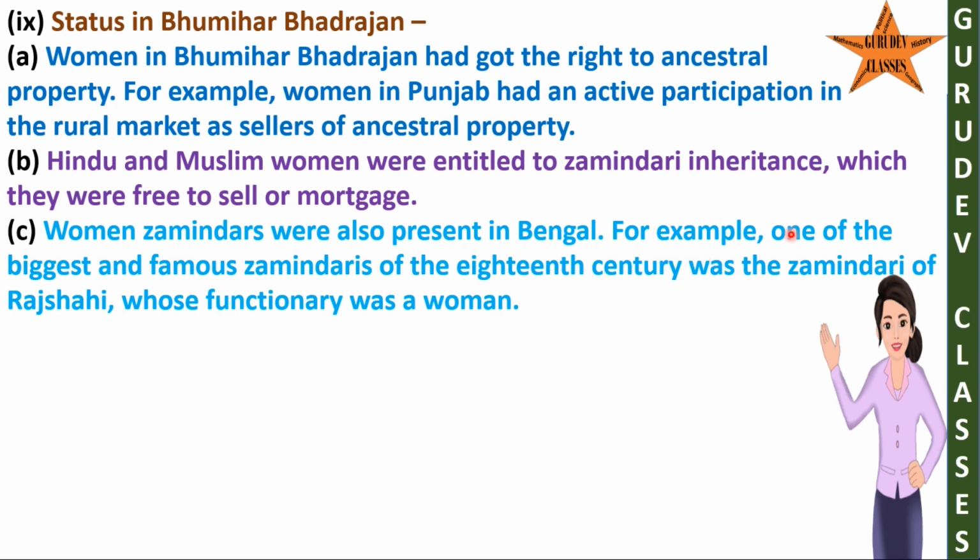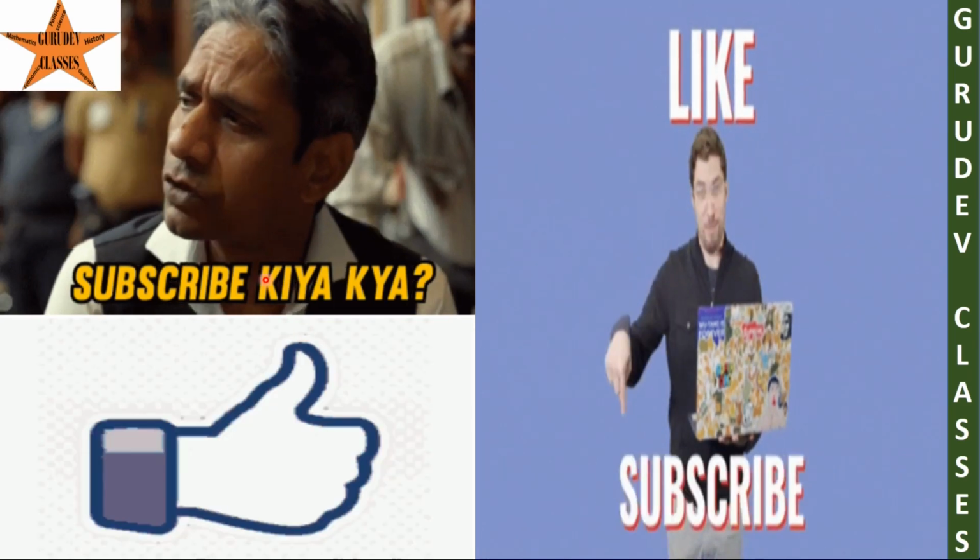For example, one of the biggest and famous zamindaries of the 18th century was the zamindari of Rajshahi, whose functionary was a woman.